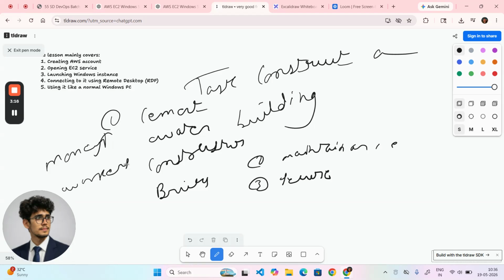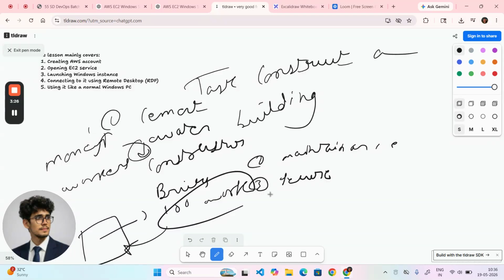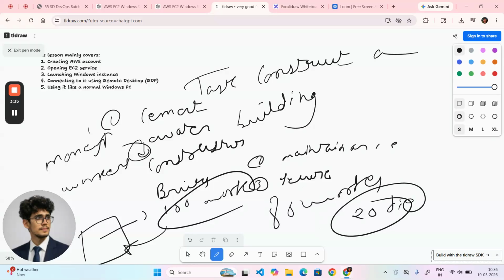Why? Because to construct a single building, if 100 workers are there to construct this building, only 80 workers are alive and the remaining 20 died due to the construction work. So this is the biggest drawback that was happening during the physical time.